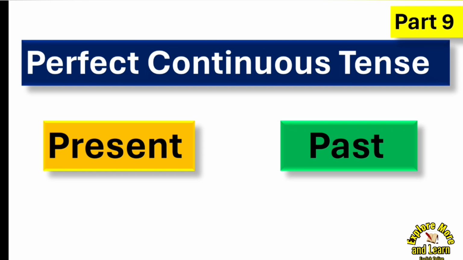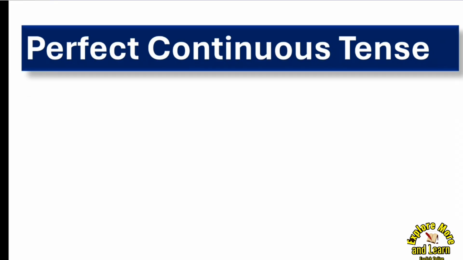So very quick tip I'll give you for perfect continuous tense. Remember, any tense whatever you are learning will reveal its rule by its name. How? I'll tell you. So you see, perfect continuous tense. The name itself suggests, as I told you that I have already posted other 8 parts, there I have already taught about perfect tense and continuous tense. So this tense is the mixture of both the tenses.